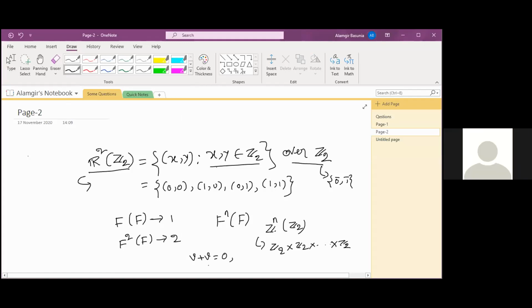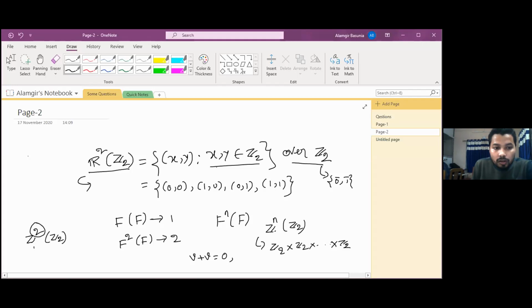Why? Sir, how have you written Z to the power n equal to Z2 cross Z2 cross Z2, n times? No, actually, here I am just saying this notationally. Z2 to the 2 means dimension 2, a 2-dimensional space over Z2. I am writing this just as Z2 cross Z2, and this set is nothing but Z2 cross Z2.